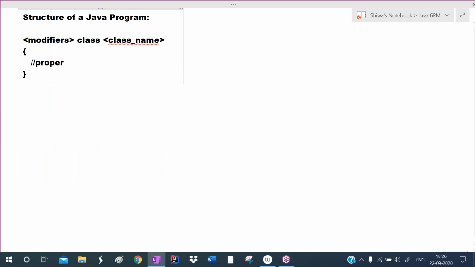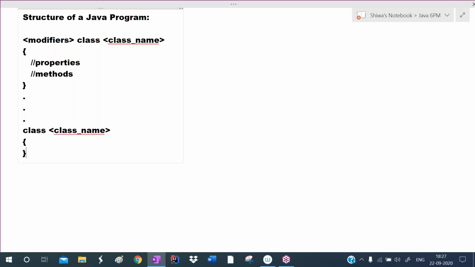So we define properties and methods in the class. Like this, we can define any number of classes. And finally, we define the main method class, then give the class name here.